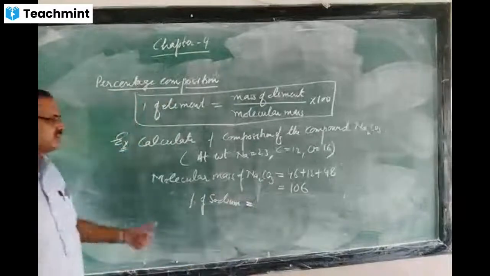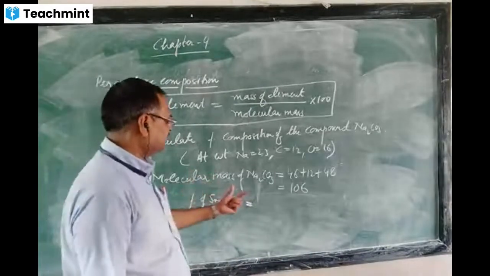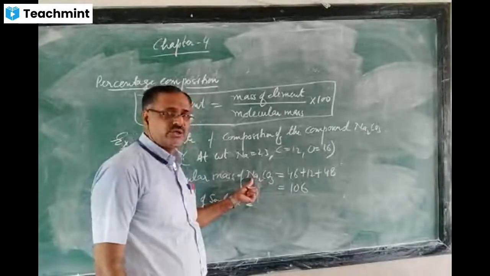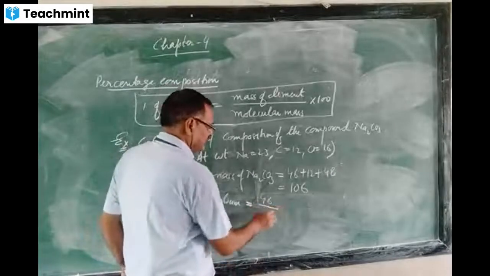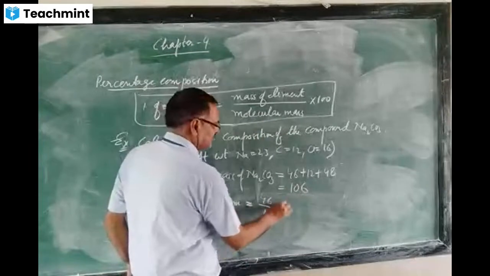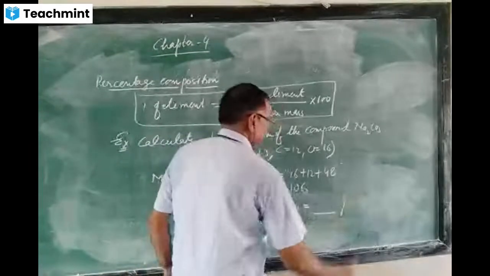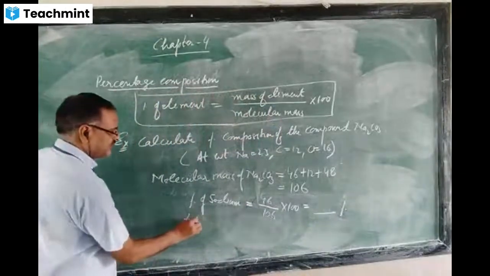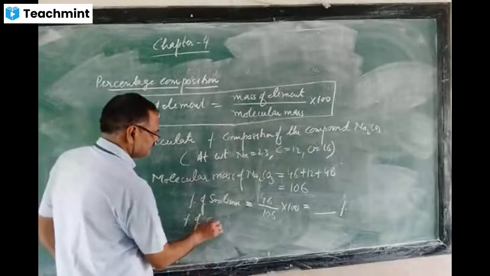What is the mass of sodium in sodium carbonate? The mass of sodium is 46, so 46 upon molecular mass 106, multiplied by 100. You will get the percentage. In the same way, percentage of carbon.